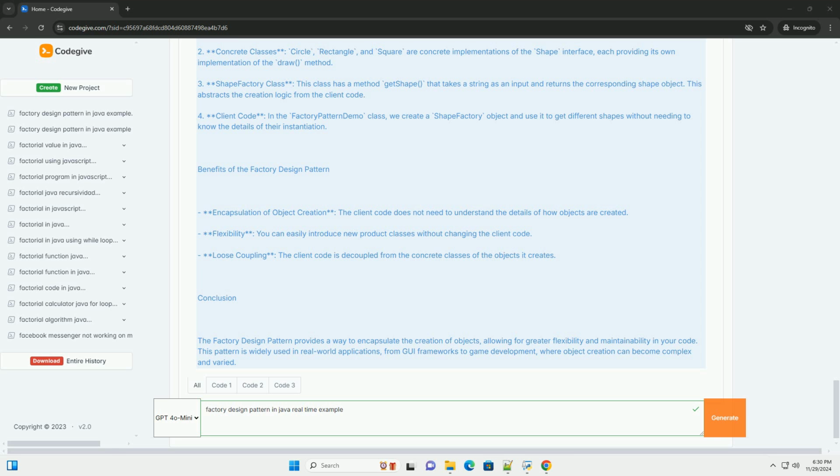This abstracts the creation logic from the client code. 4. Client code: in the factory pattern demo class, we create a shape factory object and use it to get different shapes without needing to know the details of their instantiation.